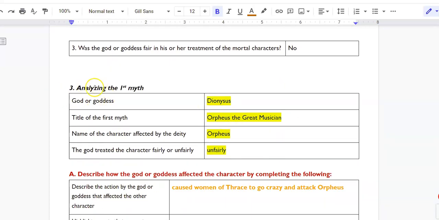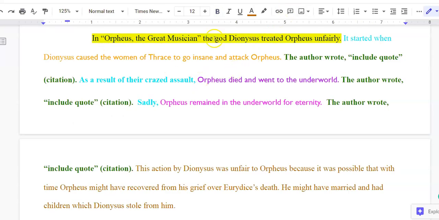And so down here under step 3, analyzing the first myth, now we're just focusing on Orpheus, the great musician, and how he treated Orpheus, and I said unfairly. Okay, so everything that's highlighted here in this first box before A is your topic sentence, right? So in my paragraph, that's what I included. In Orpheus, the great musician, the god Dionysus treated Orpheus unfairly.